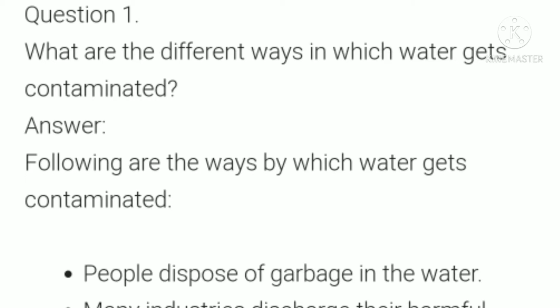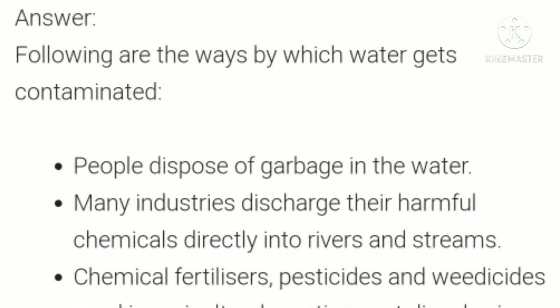Answer: following are the ways by which water gets contaminated. First, people dispose of garbage in water. Second, many industries discharge their harmful chemicals directly into rivers and streams.